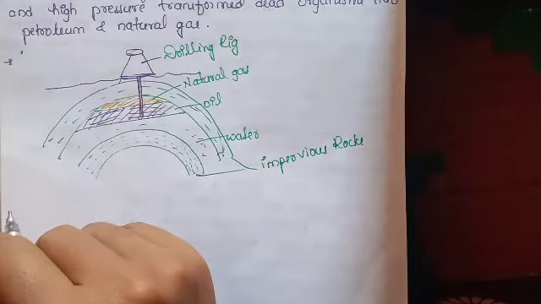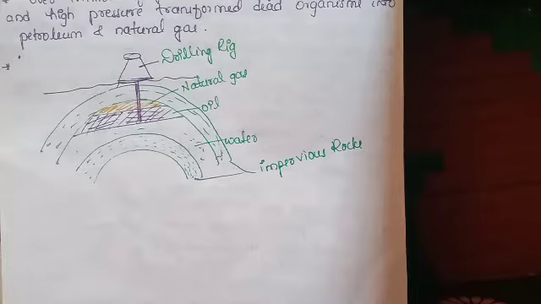Petroleum is a complex mixture. I already said it is separated into various components by a separation technique known as fractional distillation. Coal, petroleum and natural gas are formed from the dead remains of organisms and vegetation. That's why these three are called fossil fuels. A fuel is nothing but a substance which, when burnt, gives heat.